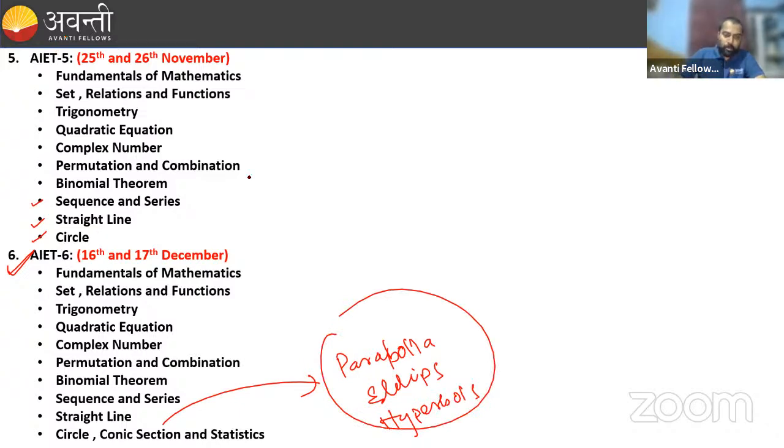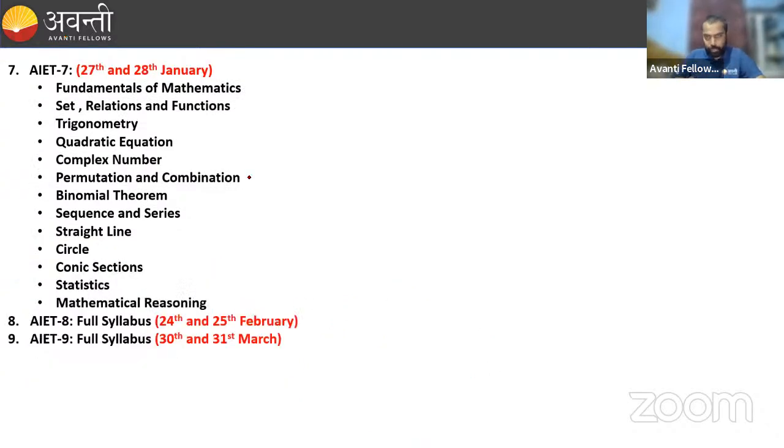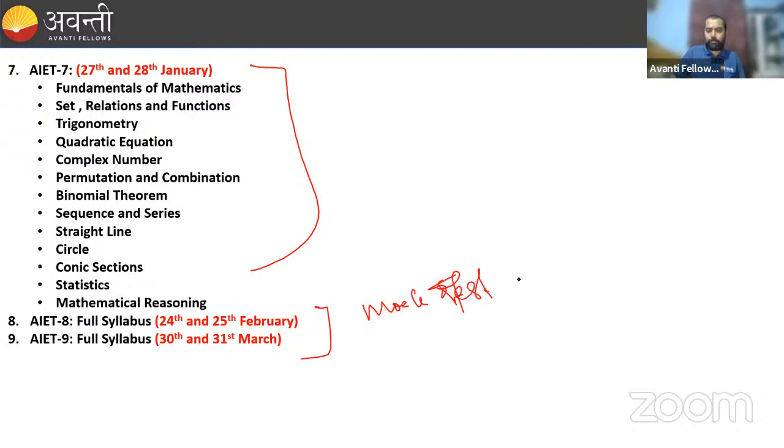In total we have 9 AITs, okay? These are the syllabus for all the AITs, and for the 8th and 9th AIT we'll have a full syllabus test of the 11th syllabus, or we can say a mock test of the 11th syllabus. So these are the chapters we'll cover in the coming months, and how the exams will be conducted.